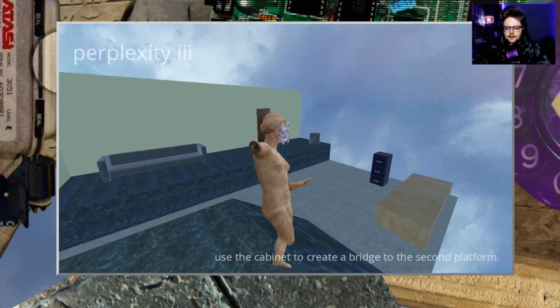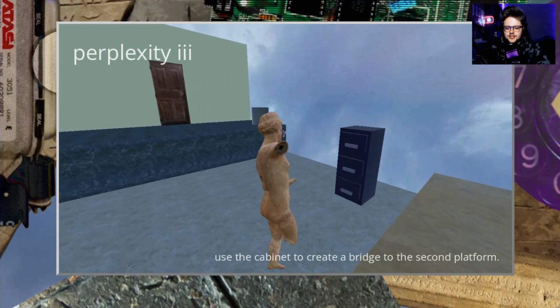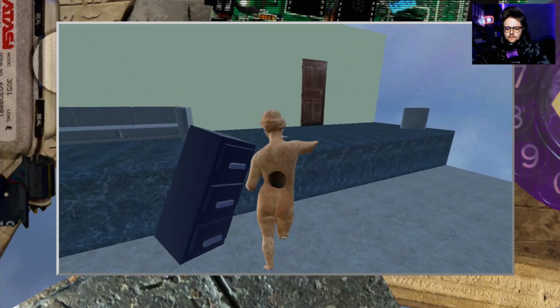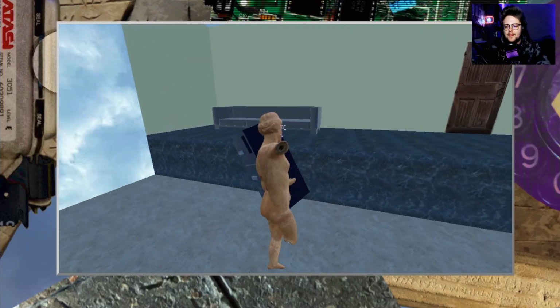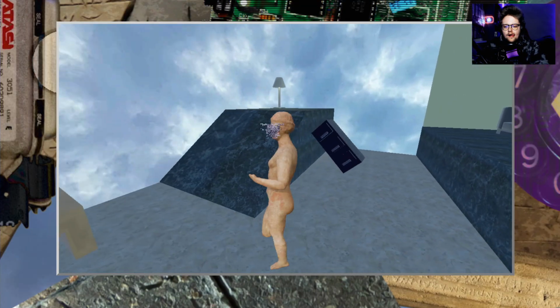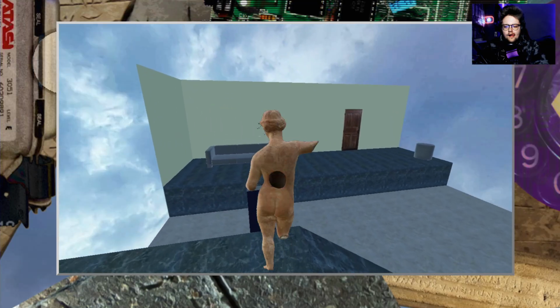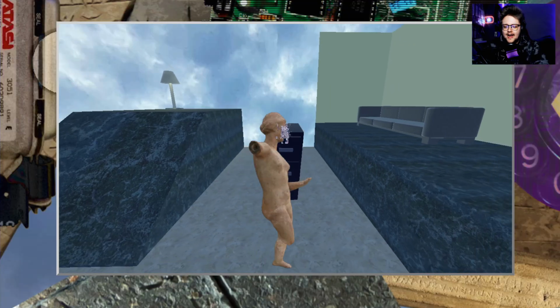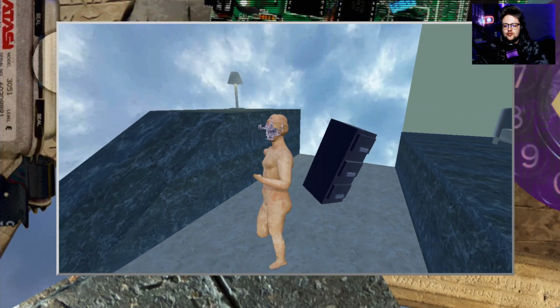Okay. Use the cabinet to create the bridge to the second platform. Frick, I was so close. God damn it. Frick, no. God damn it. It was super close.